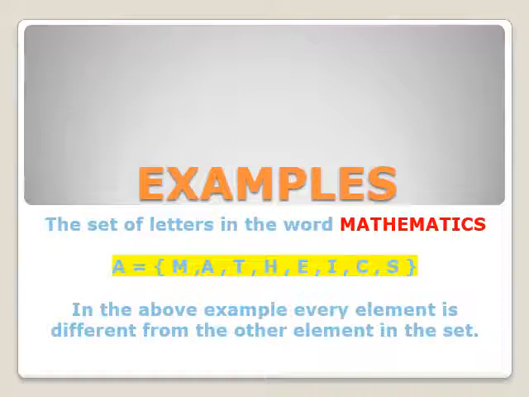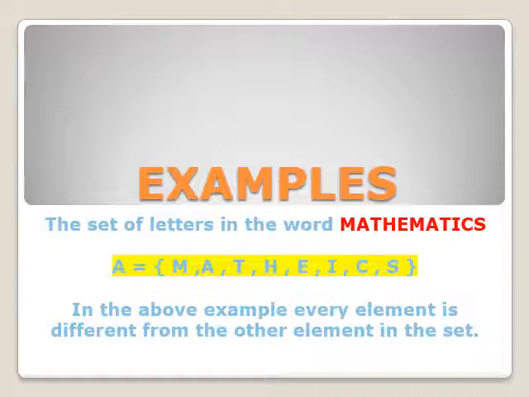The second thing, the objects which are part of the set must be distinct objects, no repetition. Every object is different from the other objects which belong to the set. Here I'm taking the set of letters of the word mathematics. First, I have to denote the set name with any capital letter of the English alphabet. Now I have taken A, then use the sign of equal, and open the curly bracket.